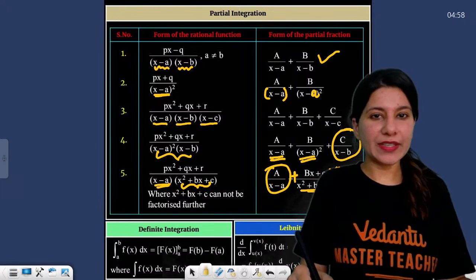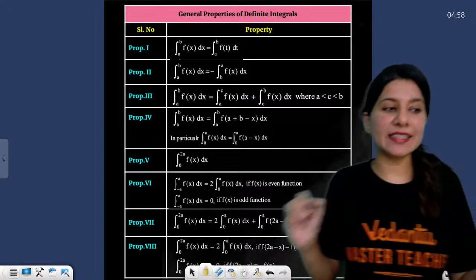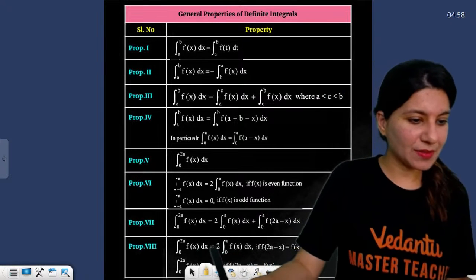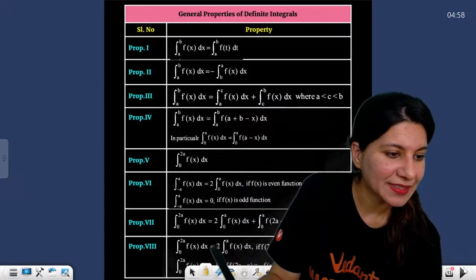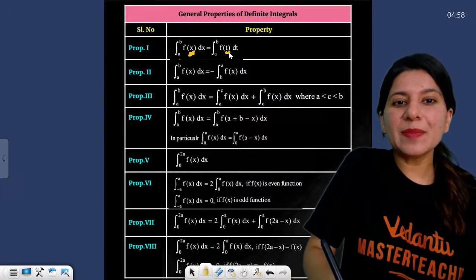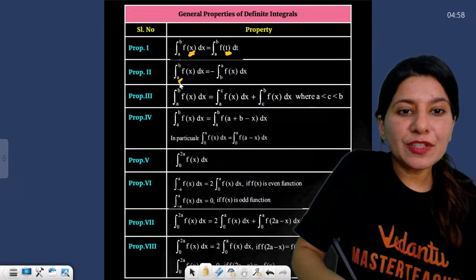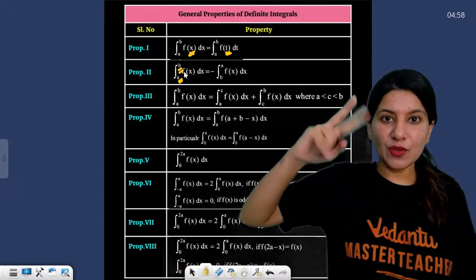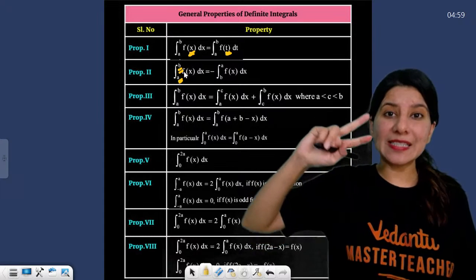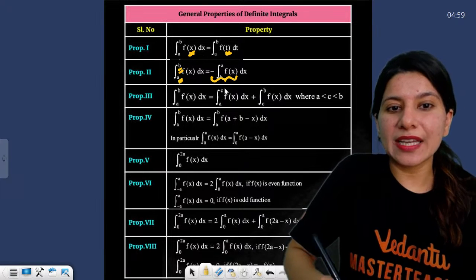All right. Now definite integration. Let's talk about the properties related to definite integration. If you change the variable, it doesn't make any difference. If you wish to reverse the limits, what you need to do is take the sign outside.